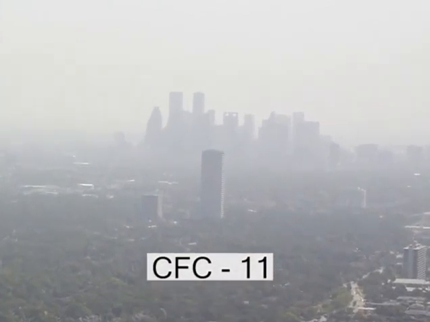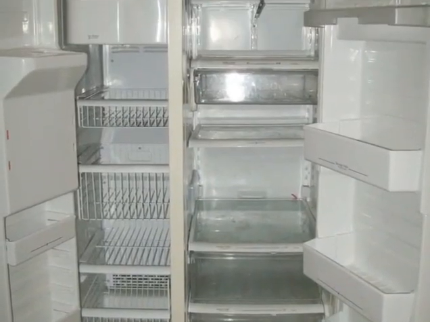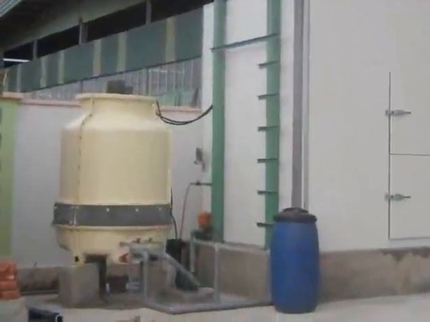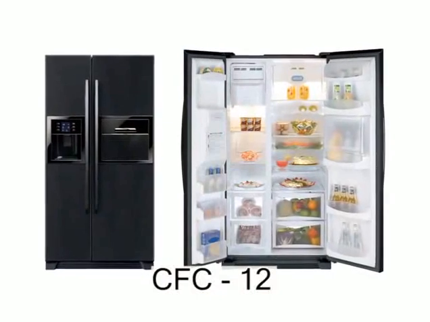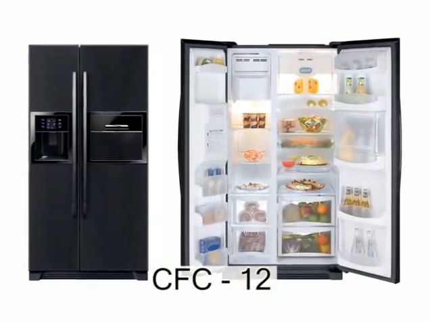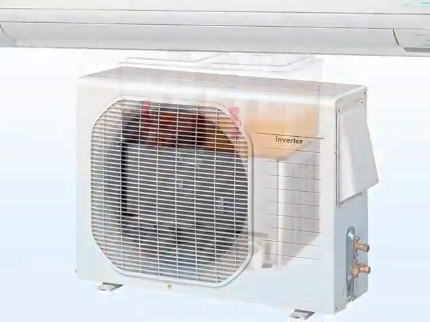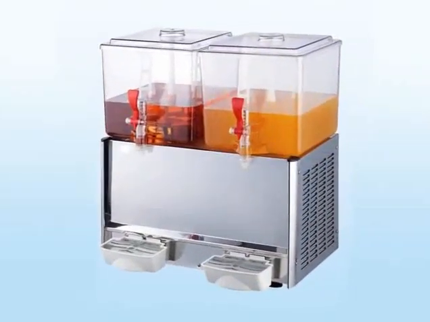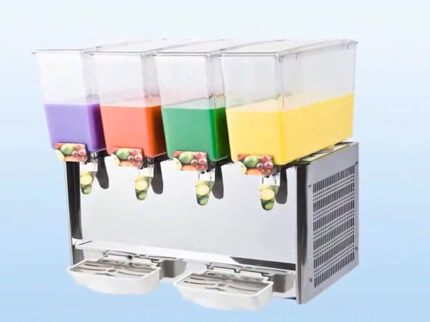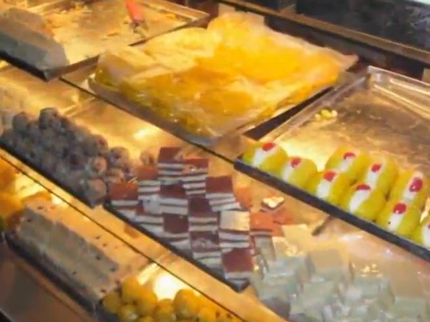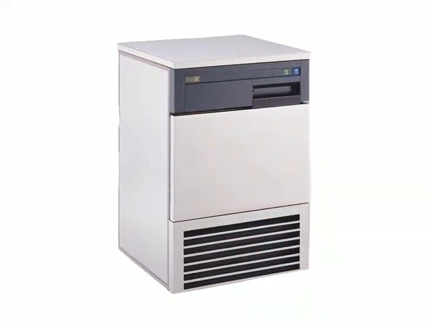CFC11 is mainly used in large chillers for air conditioning in industries, while CFC12 is used in domestic refrigeration and air conditioning. CFC12 is also used for small airtight systems such as retail display cases, ice makers, etc.